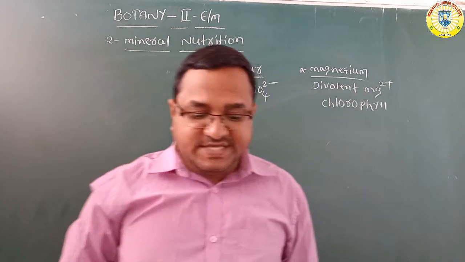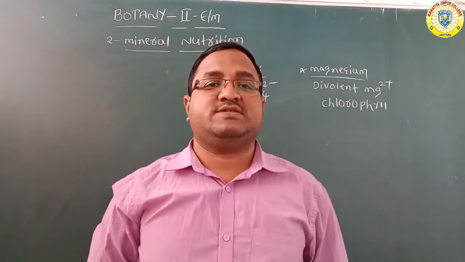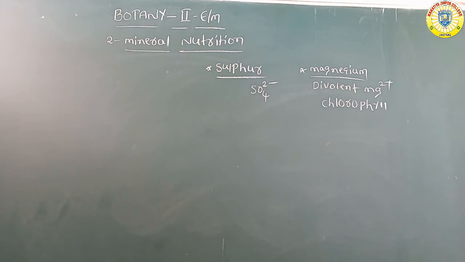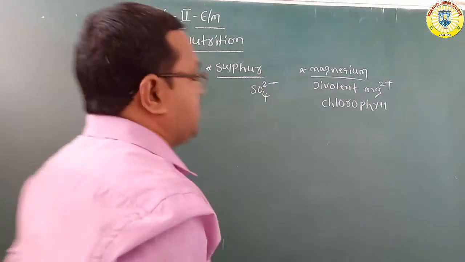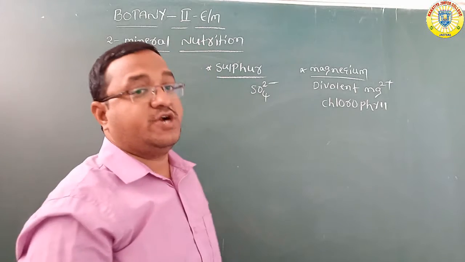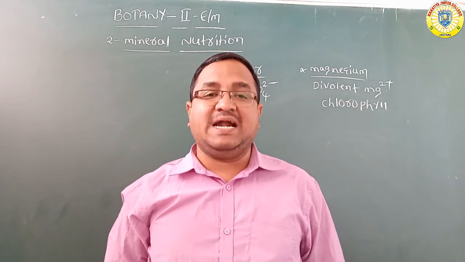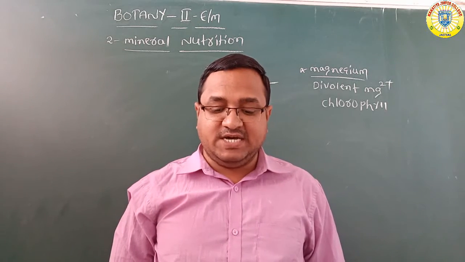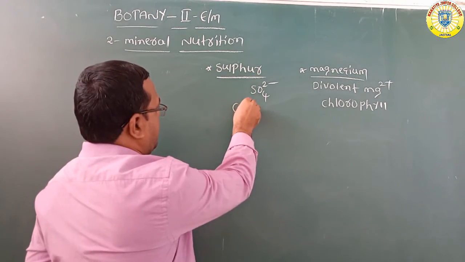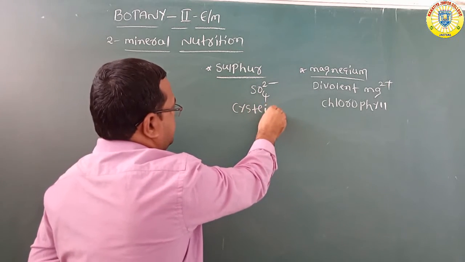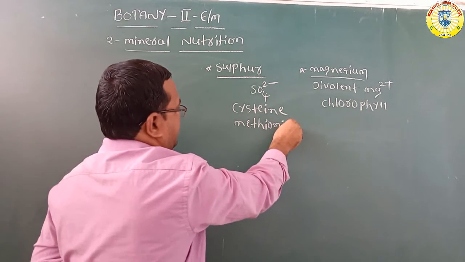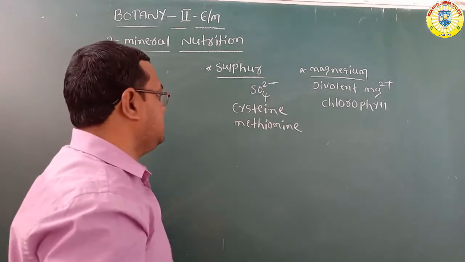Sulfur is mainly present in two amino acids, especially the two amino acids that mainly contain sulfur. Now, what are the two amino acids that contain sulfur? They are cysteine and methionine.